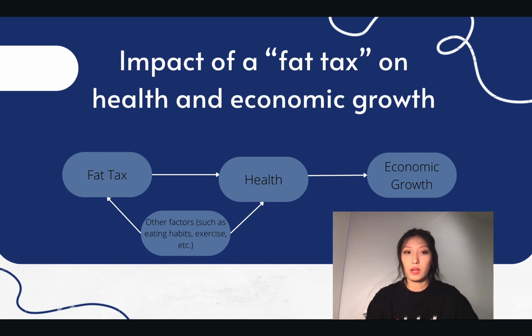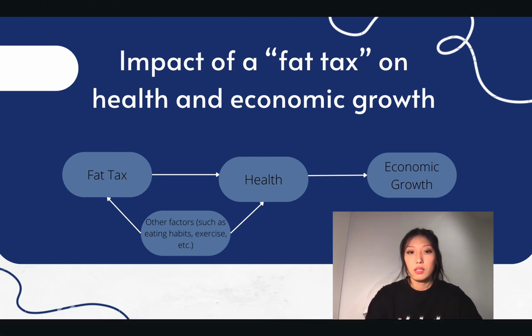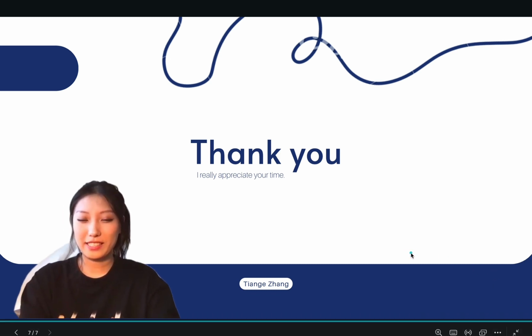But what we are discussing now is the impact of the fat tax, so it is not shown on the graph. At the same time, both fat tax and health may be affected by confounders, such as people's eating habits and exercise levels. These factors can also be connected by arrows, but for simplicity, they are represented in the diagram as other factors.